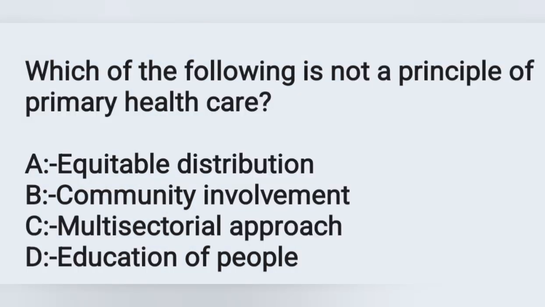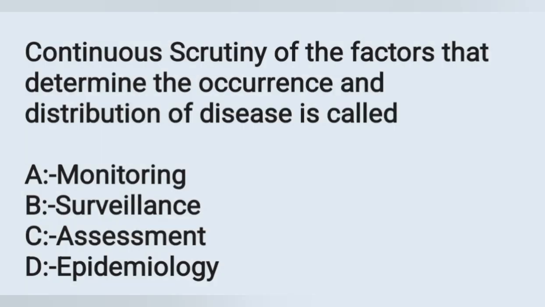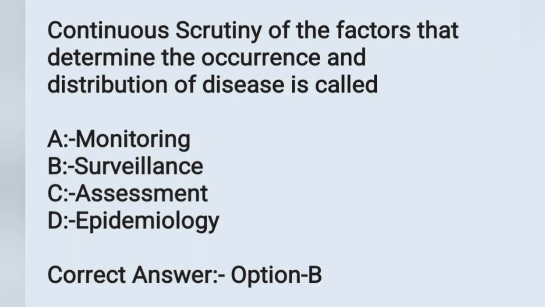And the next question, which of the following is not a principle of primary health care? Options: option A, equitable distribution; option B, community involvement; option C, multi-sectorial approach; option D, education of people. Among these, which one is not a principle of primary health care? The correct answer is education of people. Option D is the correct answer. And the next question, continuous scrutiny of the factors that determine the occurrence and distribution of disease is called. Options: option A, monitoring; option B, surveillance; option C, assessment; option D, epidemiology. This is known as surveillance. Option B is the correct answer.